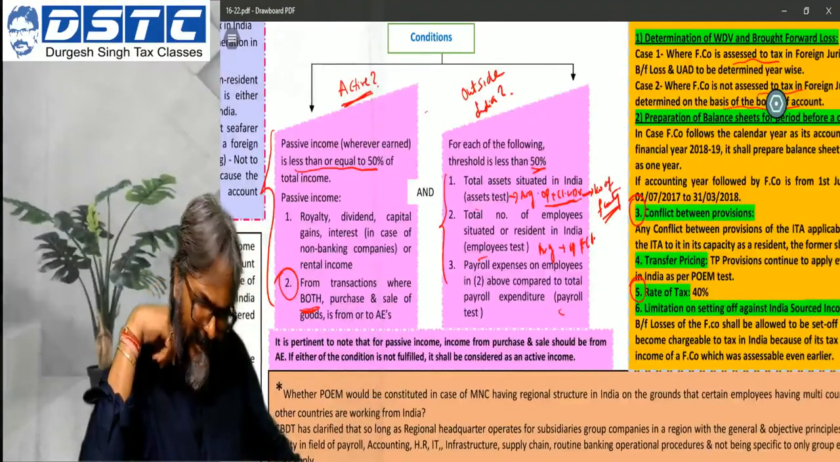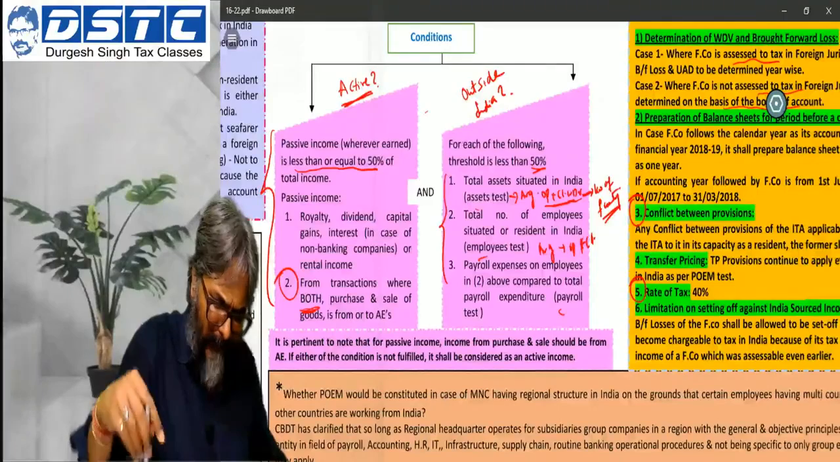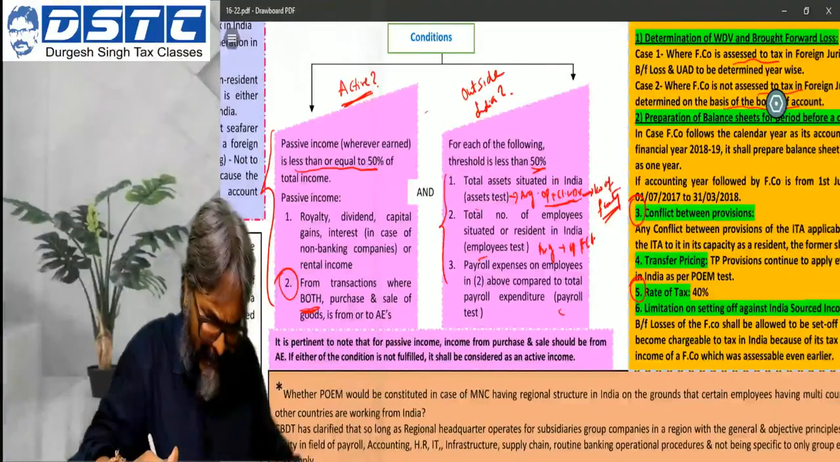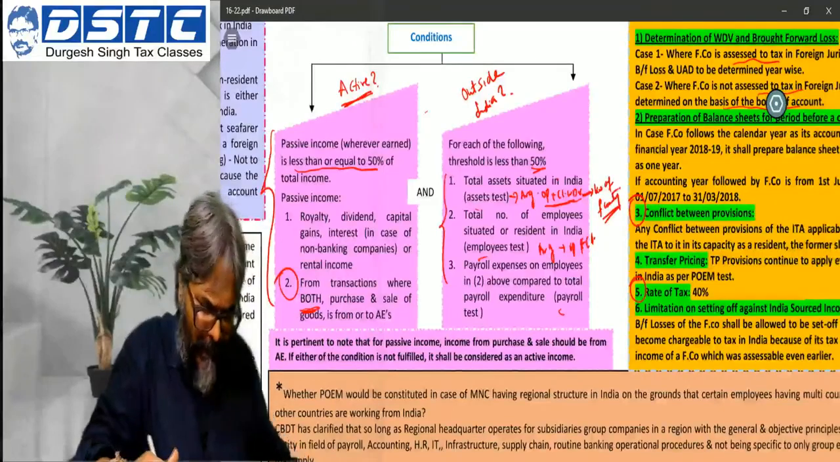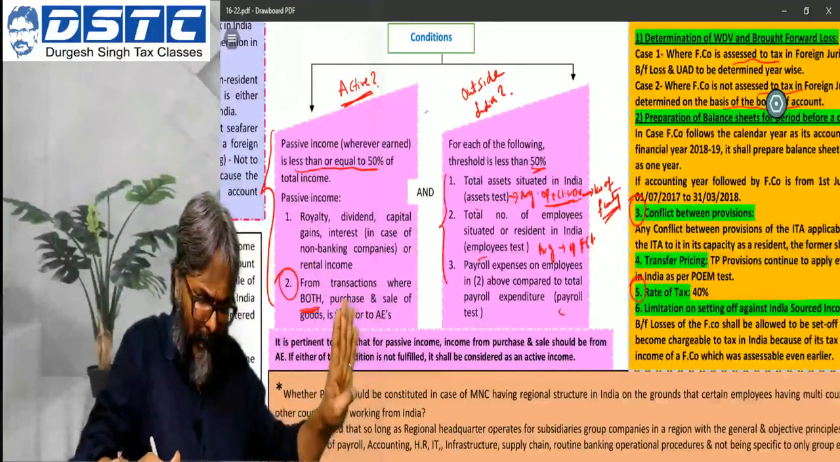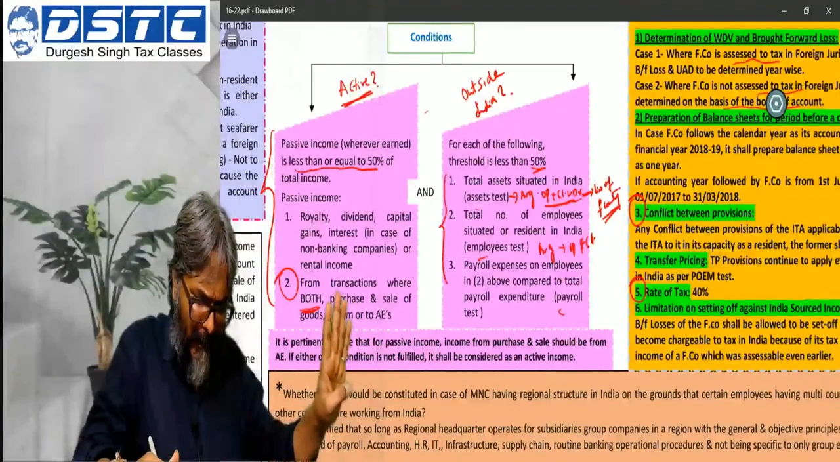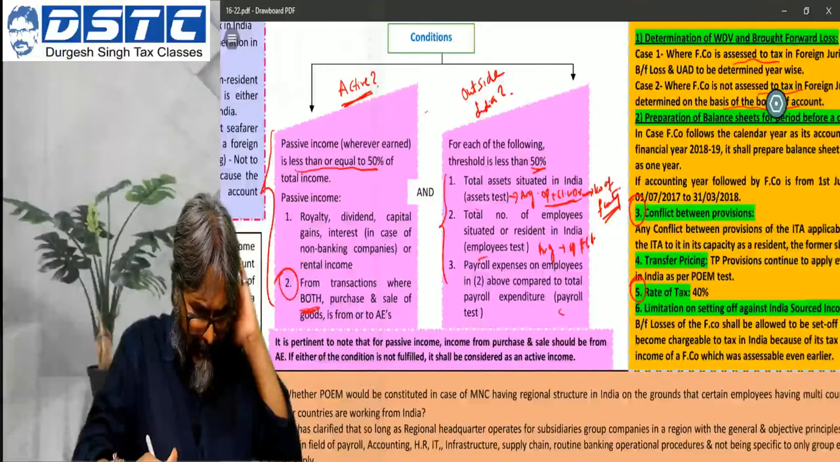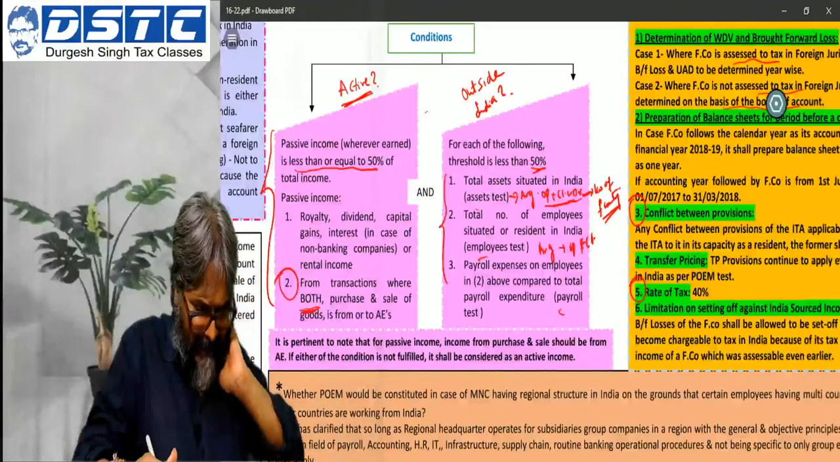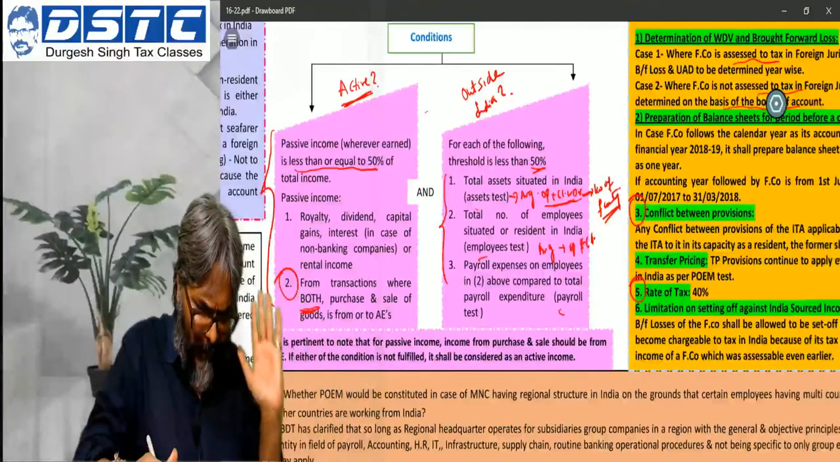Okay, see, I'll just give you this particular thing. I'm not understanding your query. 6 NR located in India, comprising 40% payroll. Fine. Okay, all 4 are located outside India. 10 employees, out of which 6 are non-resident and 4 are resident.